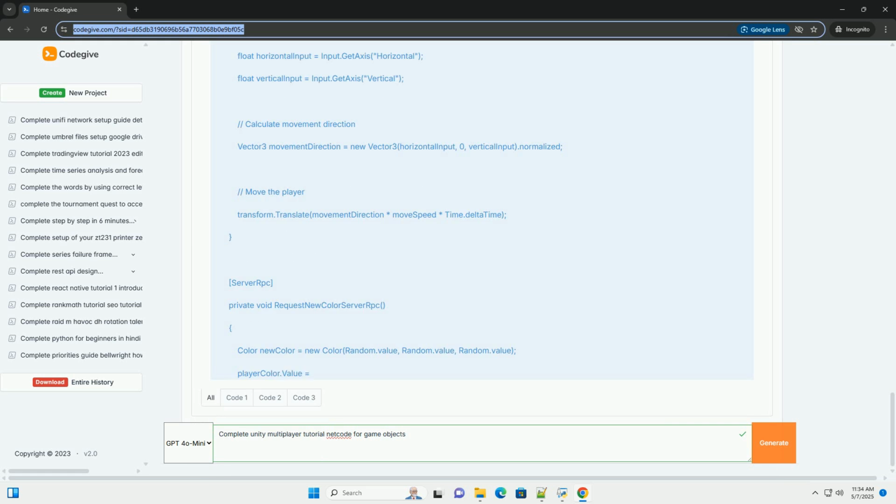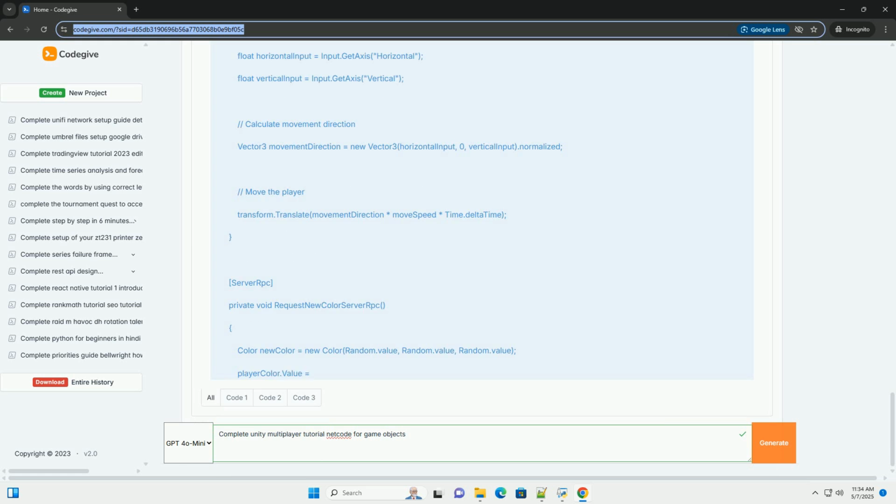2. Create a Network Manager GameObject. Right-click in the hierarchy window. Select GameObject, Create Empty. Rename the GameObject to NetworkManager. Add the Network Manager component to the NetworkManager GameObject by clicking Add Component in the Inspector window and searching for Network Manager.